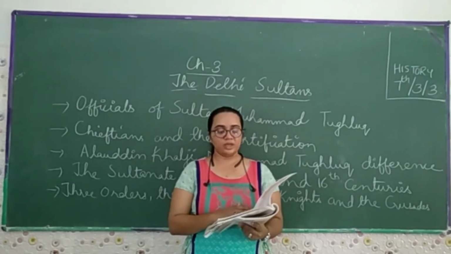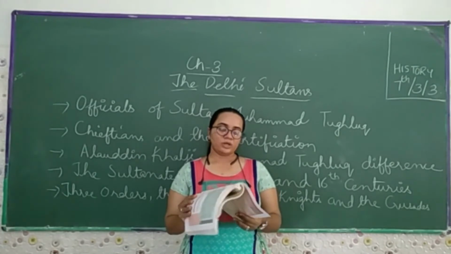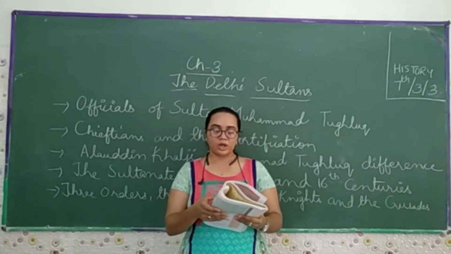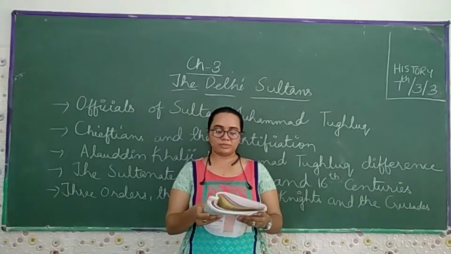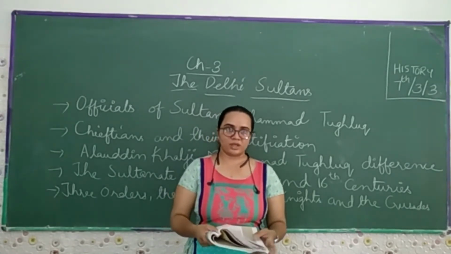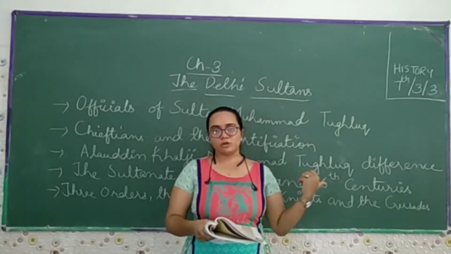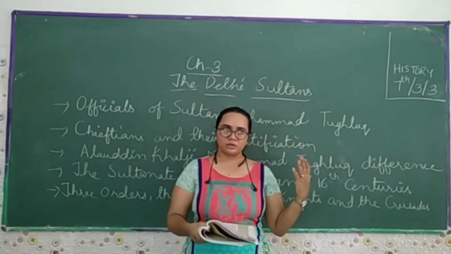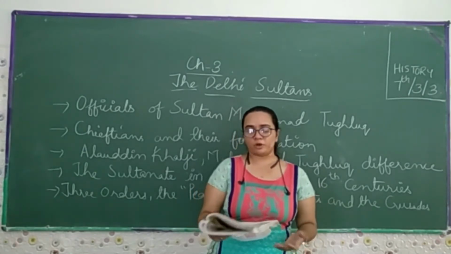Which currency? The token currency. So in the list of Muhammad Tughlaq's failures, we sometimes forget the first time in the history of the Sultanate. Because of his failures, he was not going to rule over a long period of time.